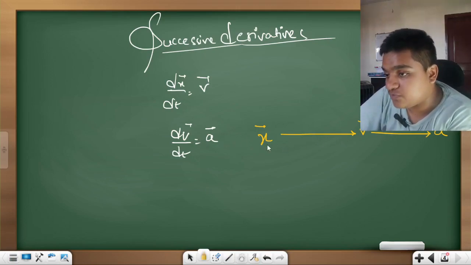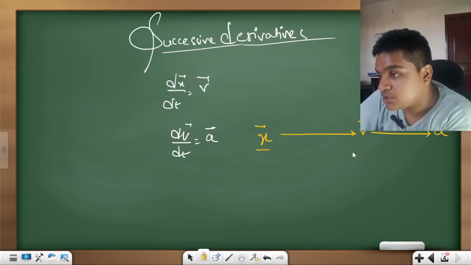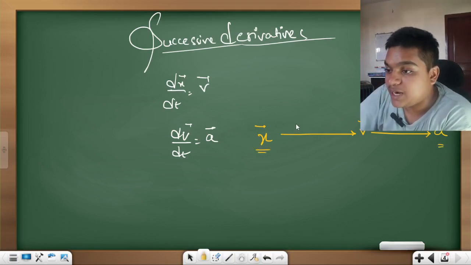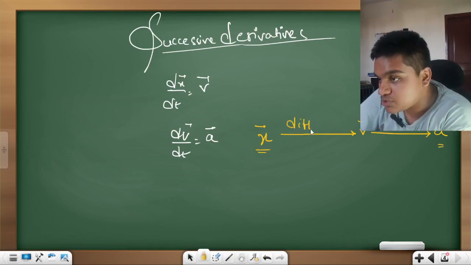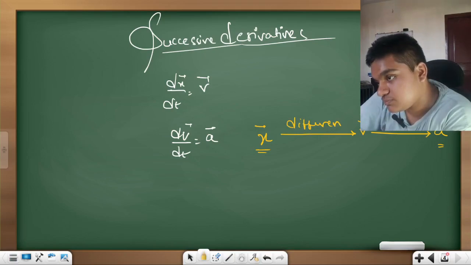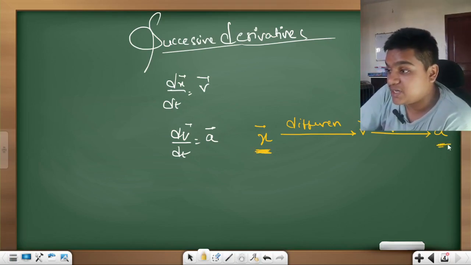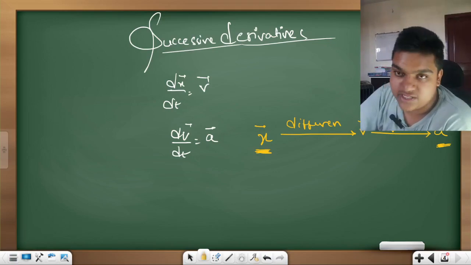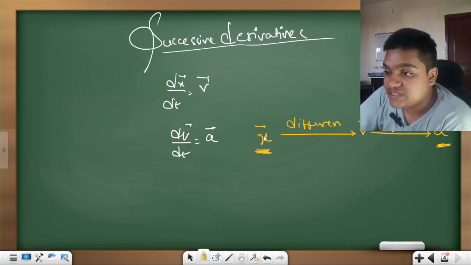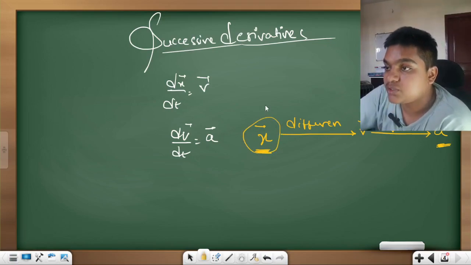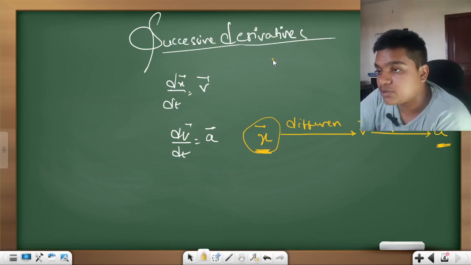When you are going from position towards acceleration, you have to use differentiation. So this x, okay, differentiation, do you remember this equation which I have told you?